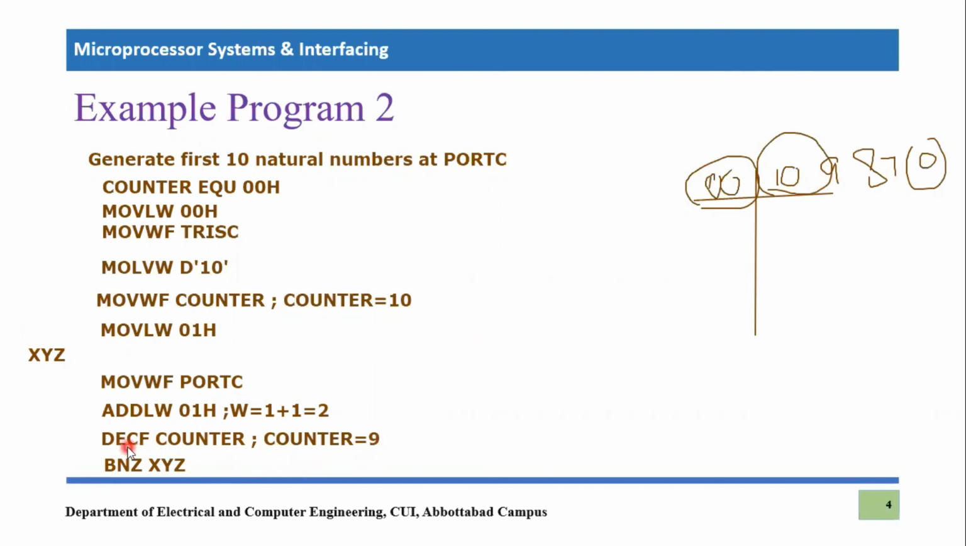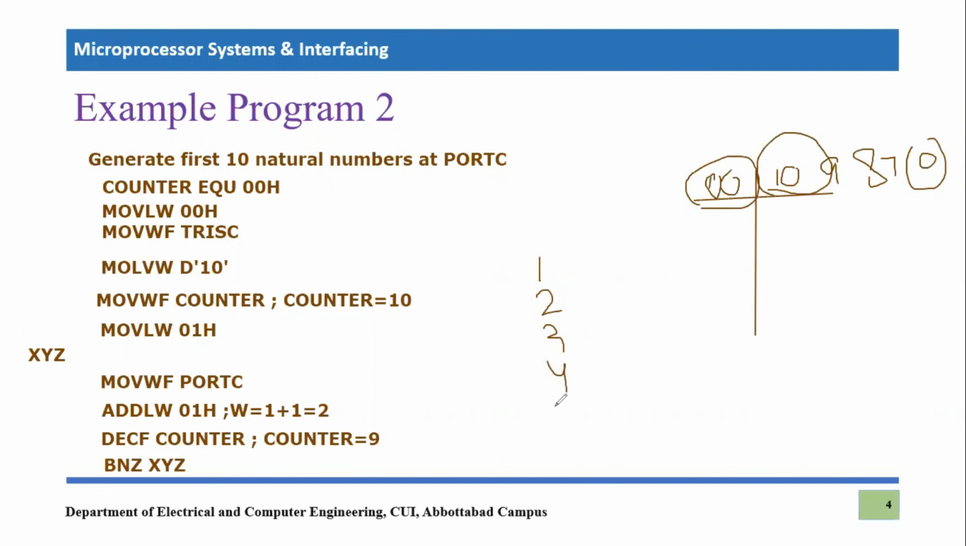So we decrement counter, and then we check with bng whether the last arithmetic operation resulted in 0 or not. The last operation was 10 minus 1, so it becomes 9, not 0. If it is not 0, we jump back to xyz. So this program will repeat, and the working register value is 2, which will be sent to port C. Earlier we sent one at port C, next we send two, then three, then four, and so on.